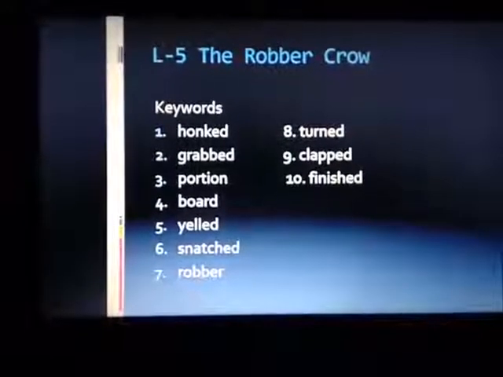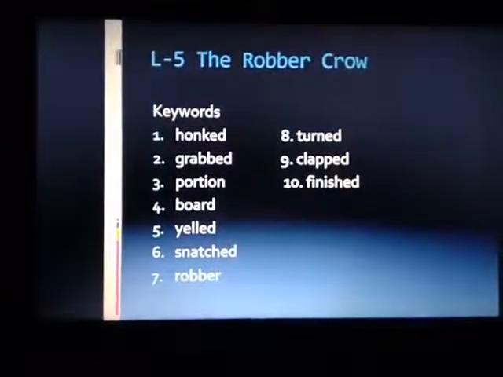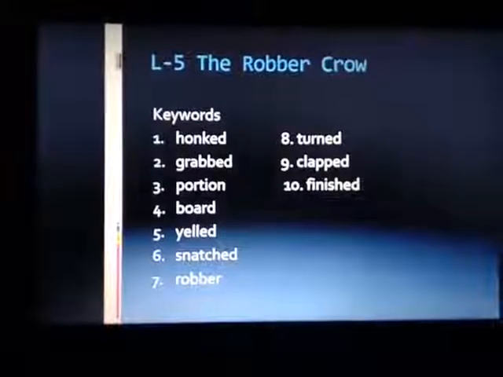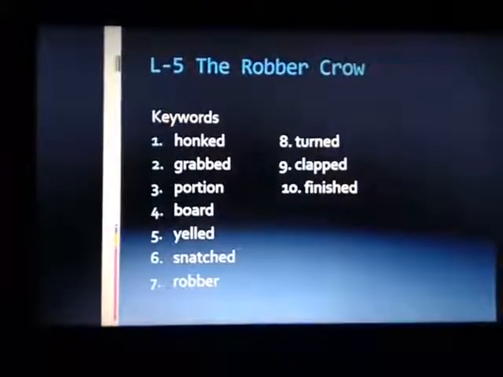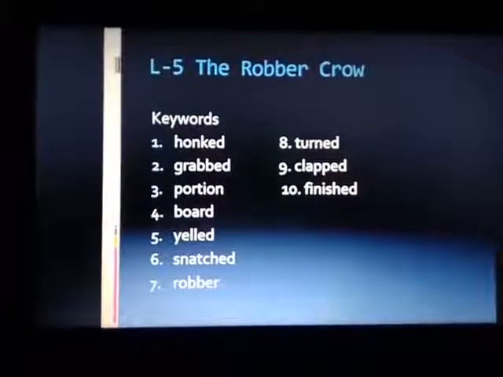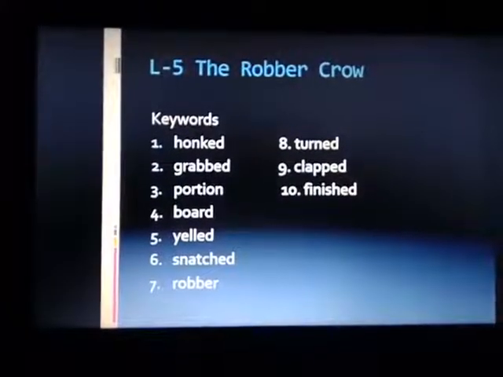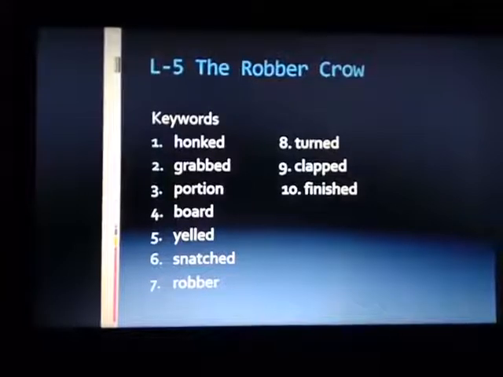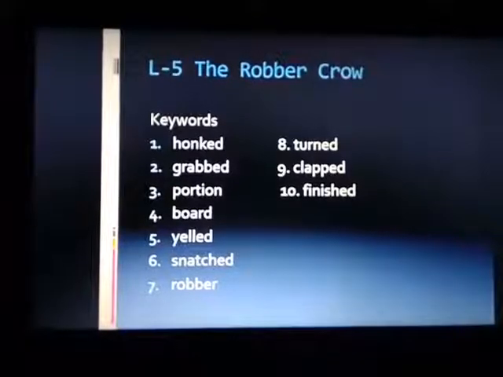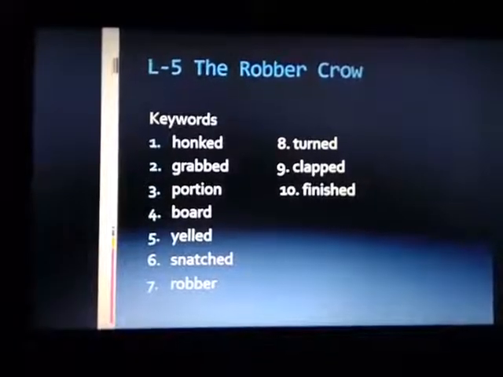Again we'll revise the word buddy, but first we'll start with keywords. First, honked. Second, grabbed. Third, portion. Fourth, board. Fifth, yelled.